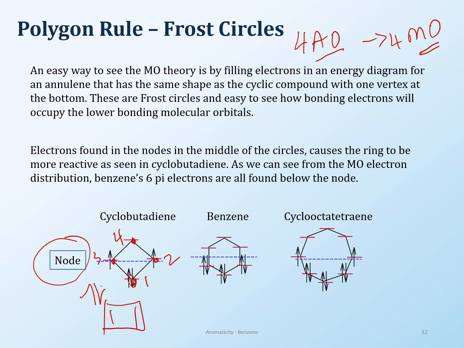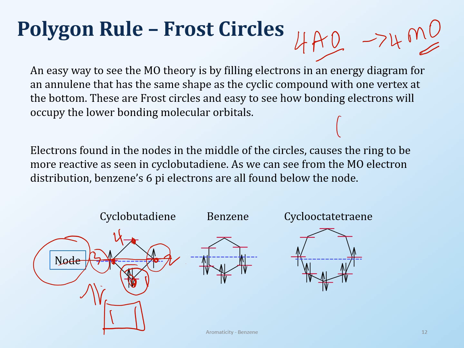So now when you fill electrons for cyclobutadiene, you have the 2 electrons over here, and then 1 electron each in nodes 2 and 3, which fall right on the node. Okay, and you're thinking, okay, so what's the big deal? Well, let's look at benzene.